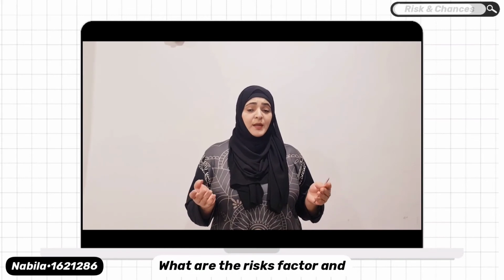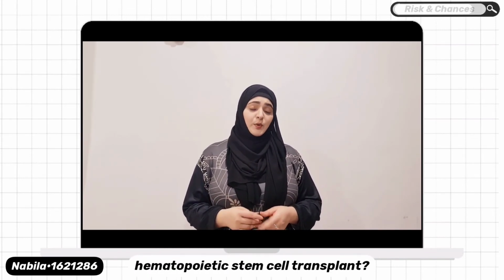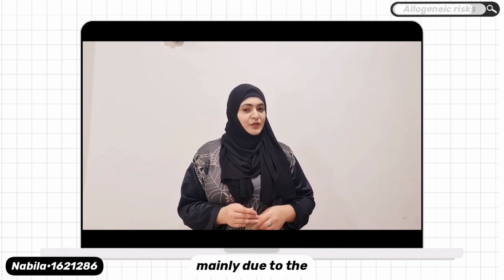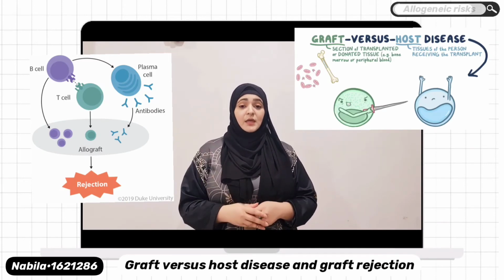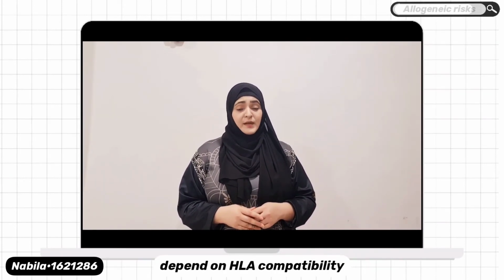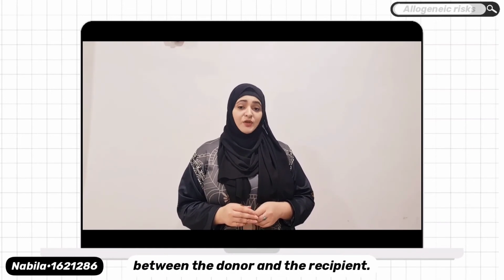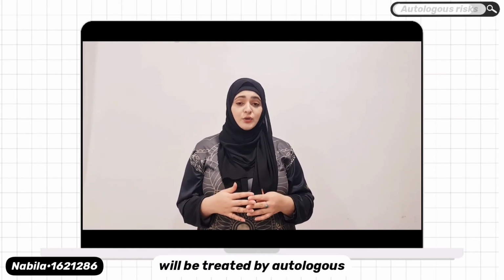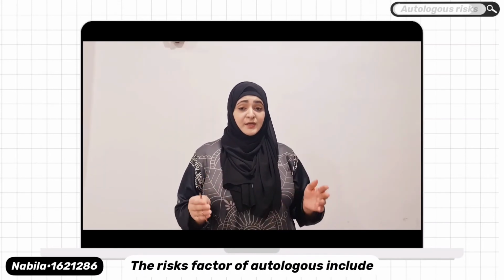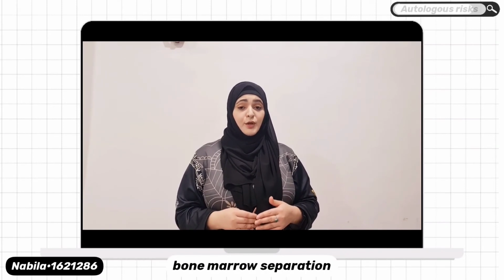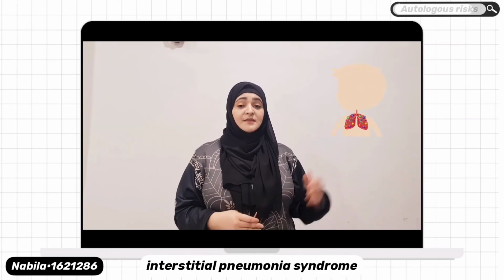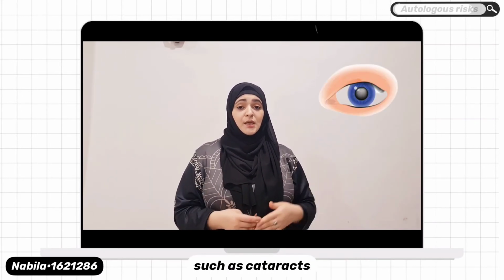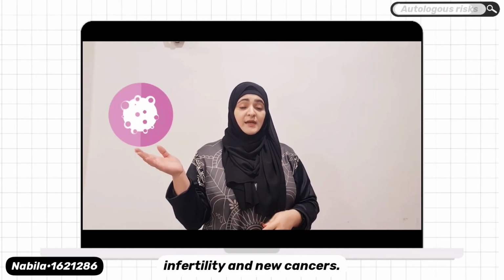What are the risk factors and chances of success of autologous hematopoietic stem cell transplant? In general, bone marrow transplant comes with a risk of failure, mainly due to graft versus host disease and graft rejection. Graft versus host disease and graft rejection depend on the human leukocyte antigen compatibility between the donor and the recipient. However, in this case, the patient pool will be treated by autologous hematopoietic stem cell transplant. The risk factors of autologous stem cell transplant include bone marrow suppression, liver damage, interstitial pneumonia syndrome, infections, and long-term side effects such as cataract, infertility, and new cancers.